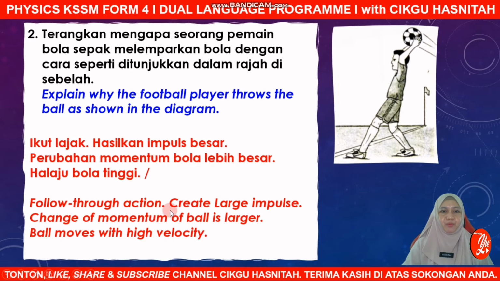So the change of momentum of the ball will be larger, and this will make the ball travel with high velocity. So again, it is follow-through action which will create large impulse, which means change of momentum of the ball will be larger. Finally, the ball travels with high velocity.